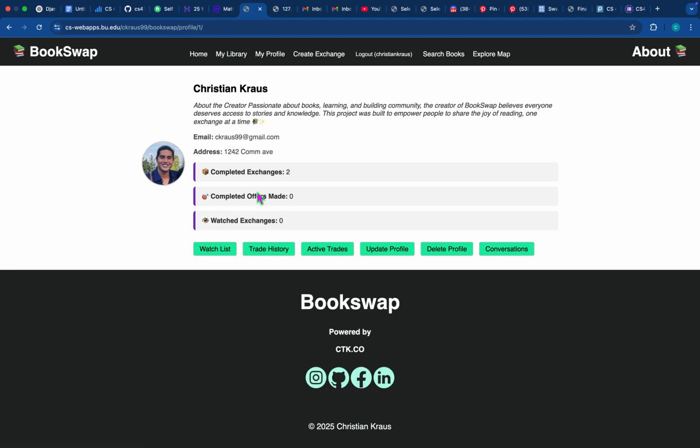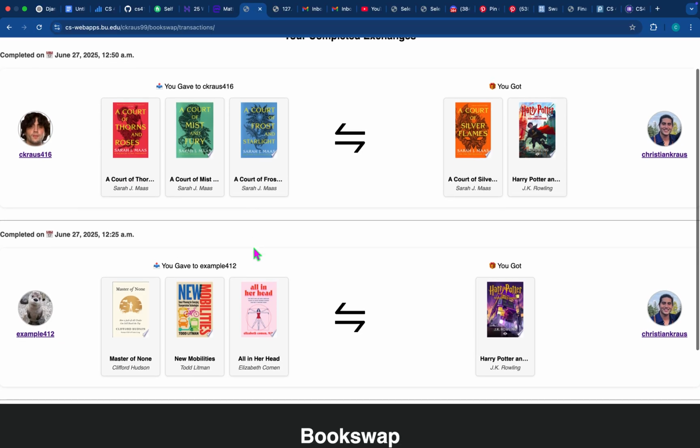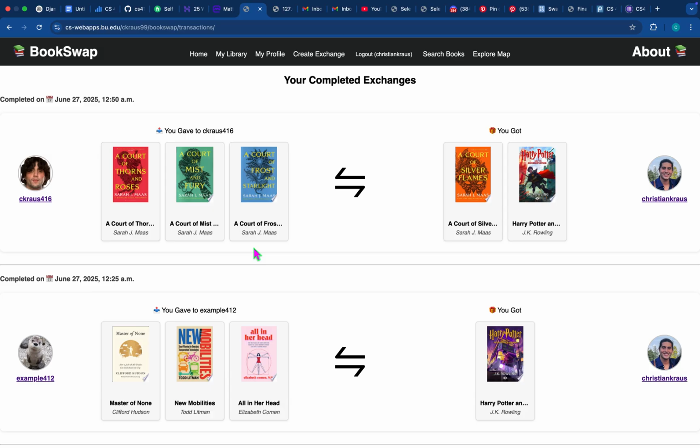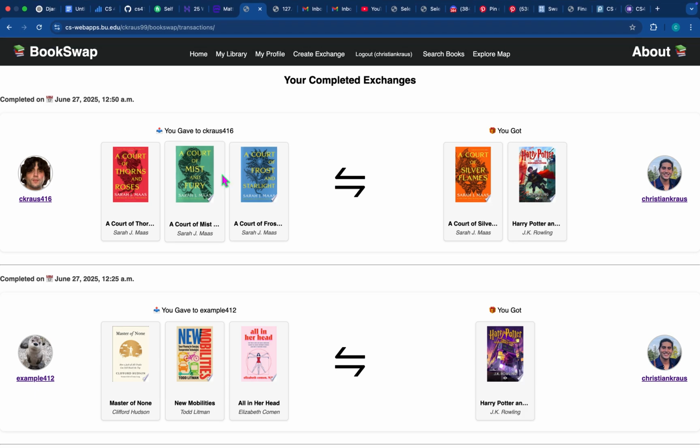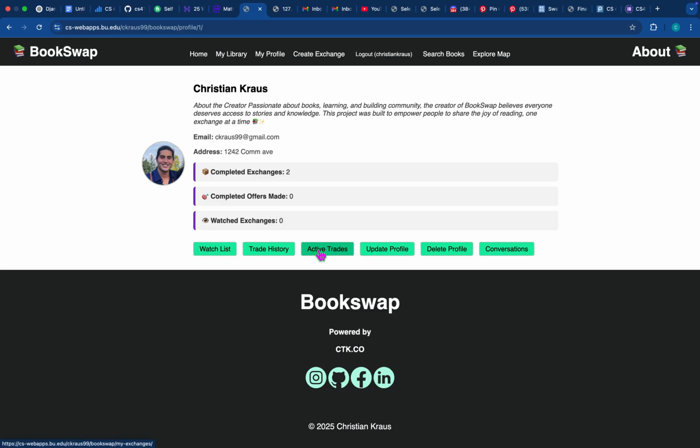Go back to profile, and we can see our trade history as well. I said we had a watch list, but we also have trade history. So every exchange that we have ever been a part of, I've only been a part of 2 thus far, you can see this page that shows clearly what exchanges you were part of and what books were a part of that exchange, and what books went to each side, as well as a nice timestamp. So it's pretty cool.